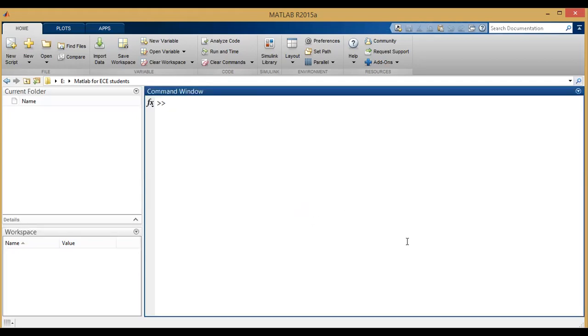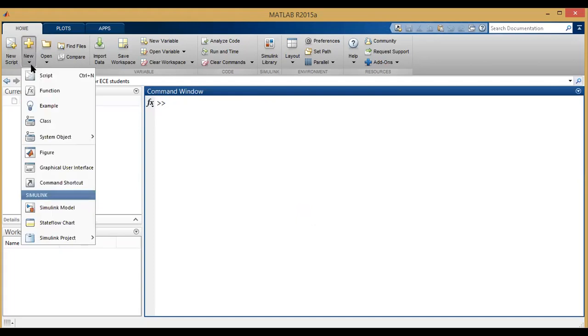And this is the command window. Just now we discussed, this is called the MATLAB prompt. After this MATLAB prompt only we will be entering the commands. Okay, so if the MATLAB prompt is not there, what you have to do is type the greater than sign first. Then you'll get this MATLAB prompt. Then only you have to type the commands.